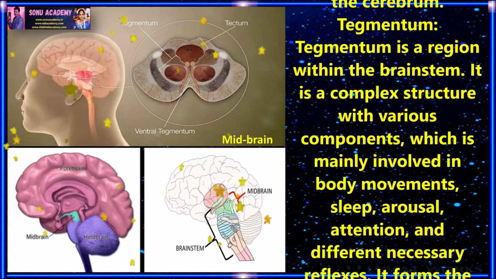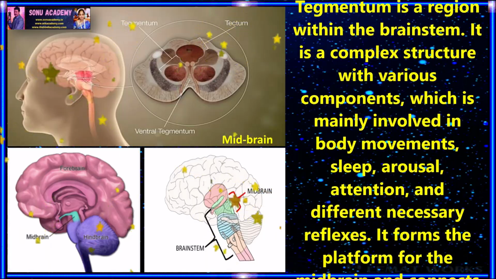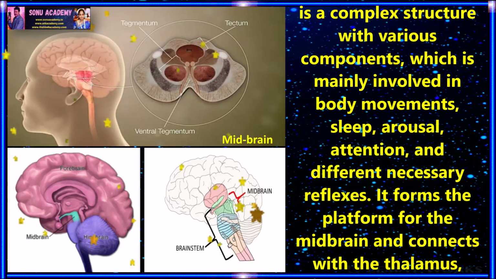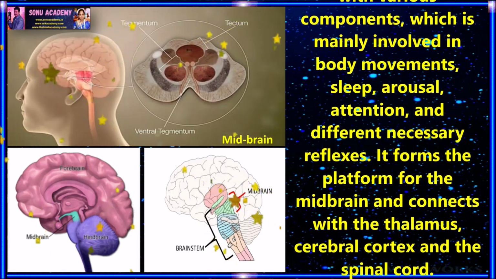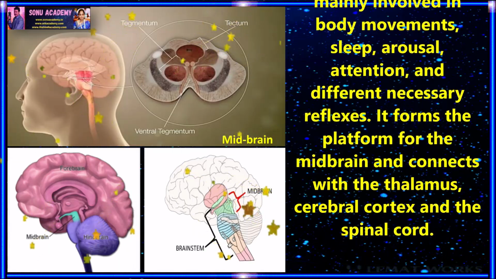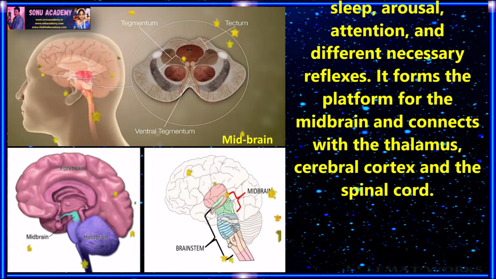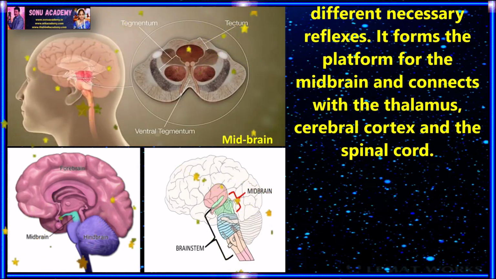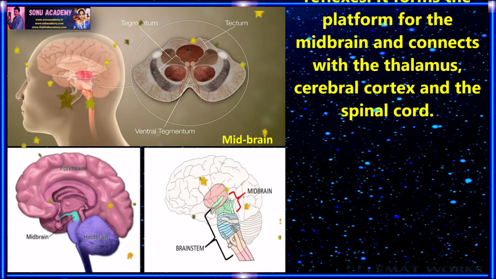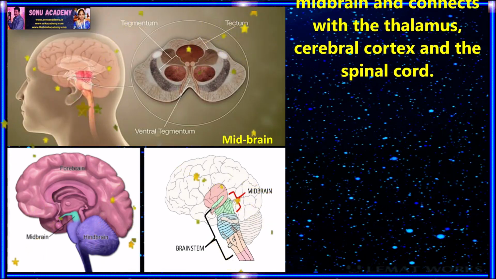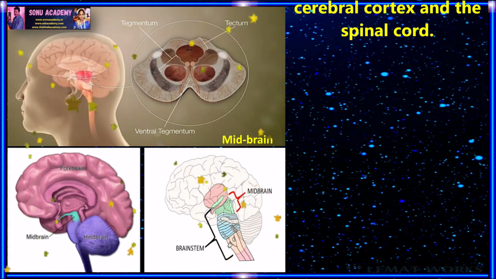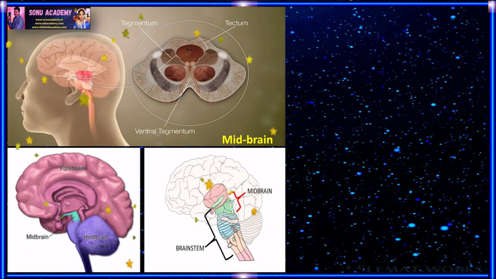Children, now let us discuss the tegmentum. Tegmentum is a region within the brainstem. It is a complex structure with various components, which is mainly involved in body movements, sleep, arousal, attention and different necessary reflexes. It forms the platform for the midbrain and connects with the thalamus, cerebral cortex and the spinal cord.